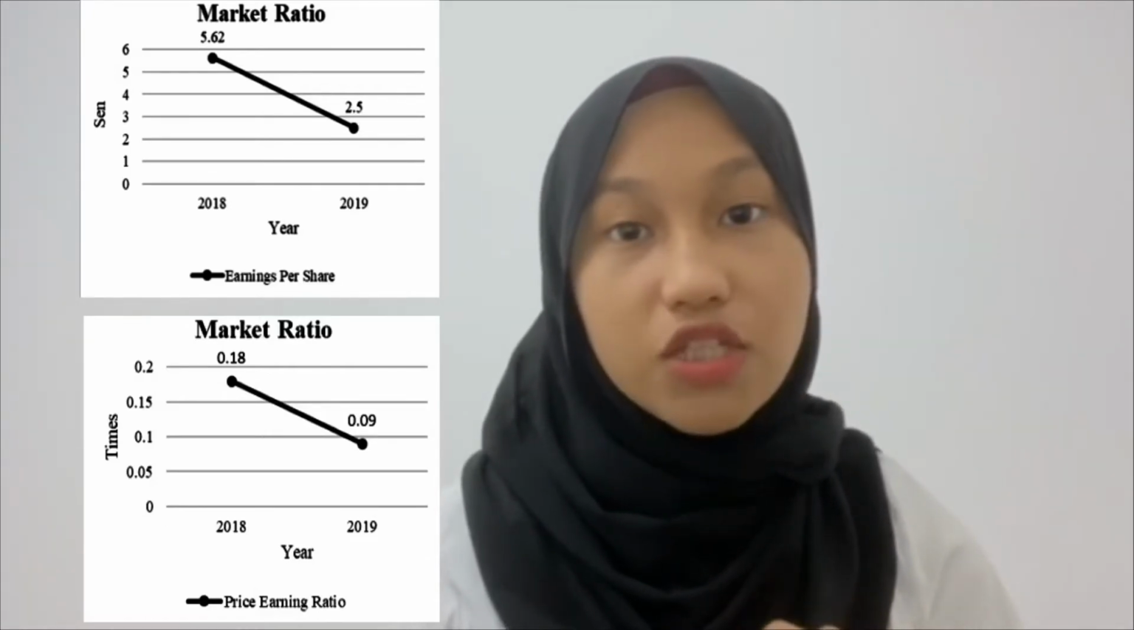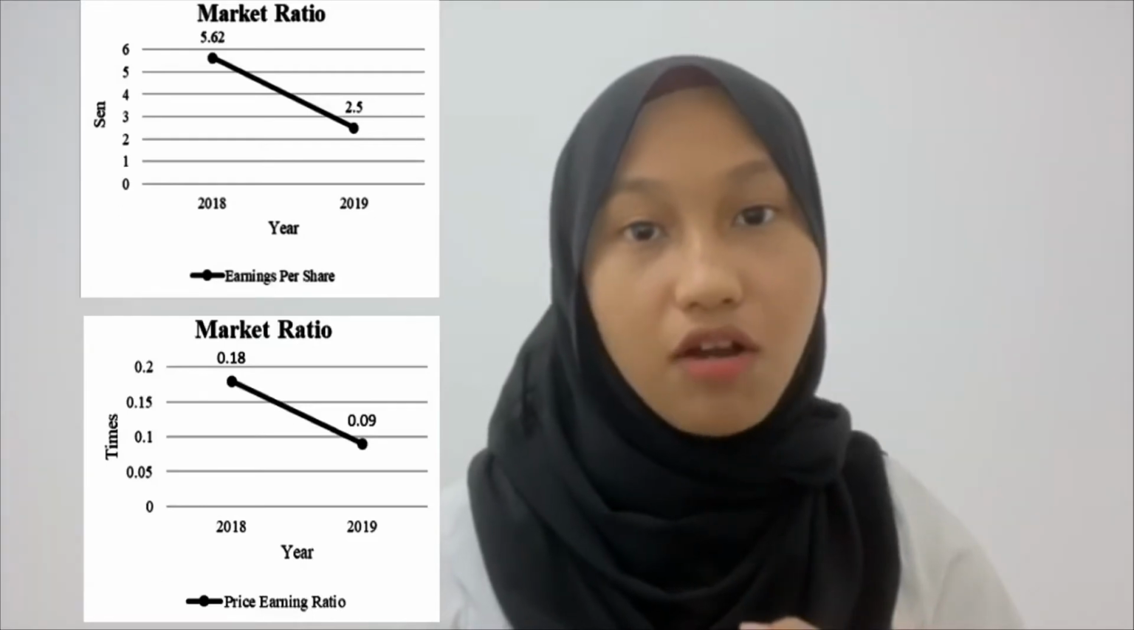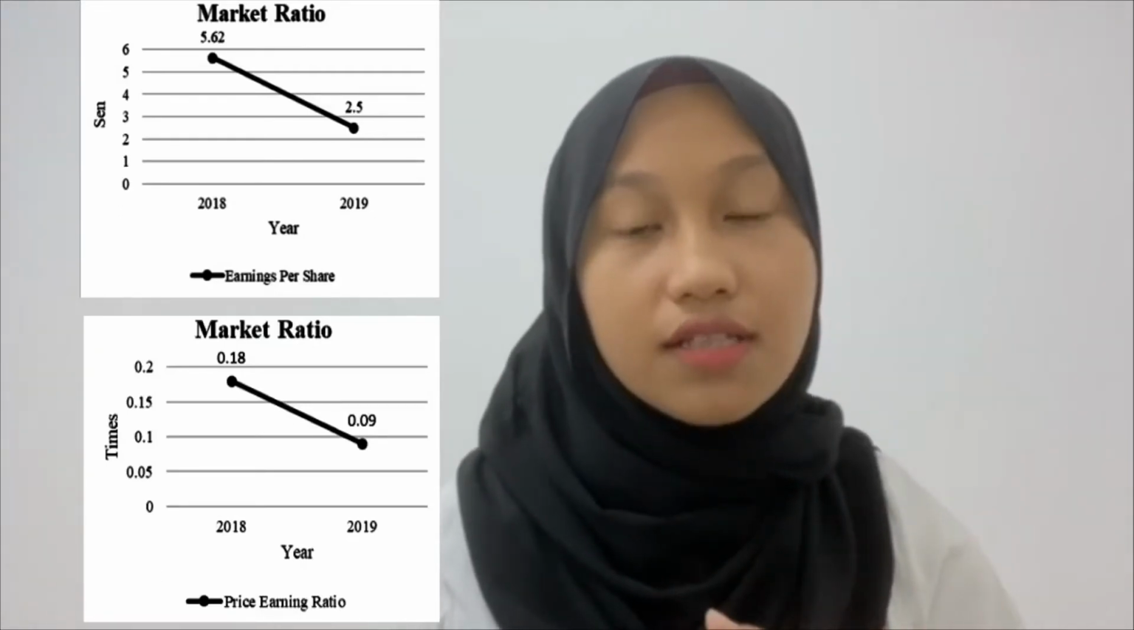For market ratio, the company has a good performance in 2019 for the market ratios, which are earnings per share and price earnings ratio, compared to the year 2018. It means the company has more earnings that it can offer to the investors for each share invested, and the investors are willing to pay more money per ringgit of current earnings. Overall, EcoWorld has a better market ratio in 2019 compared to the year 2018.